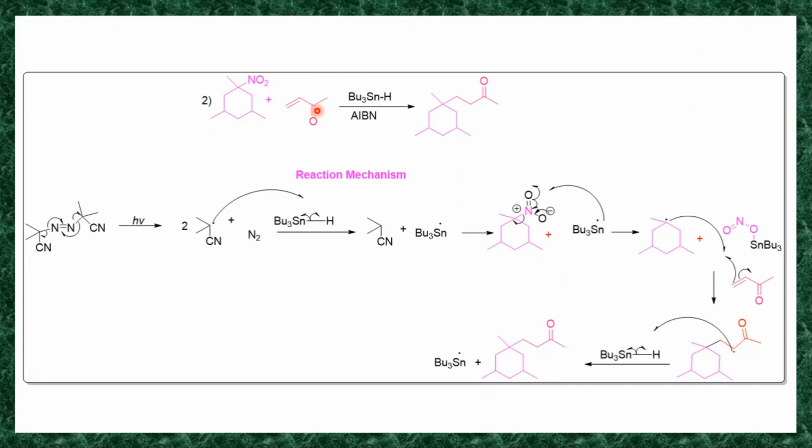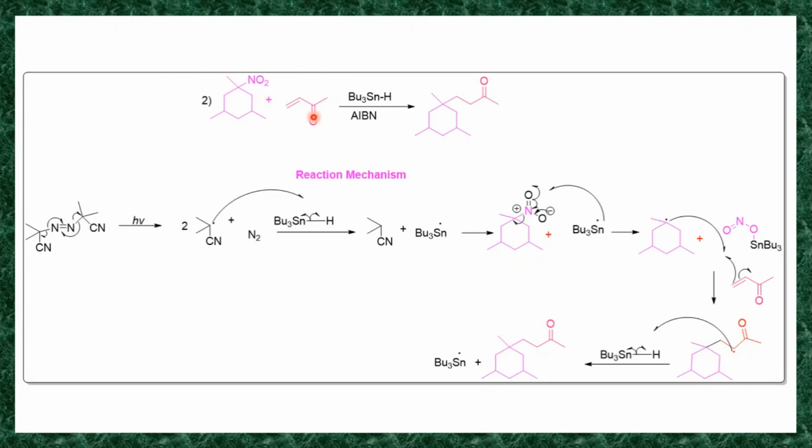In a normal reaction you can't directly replace this nitro group or directly join this molecule on this carbon. It is impossible by a normal reaction, that is addition, elimination, substitution, or a rearrangement reaction.